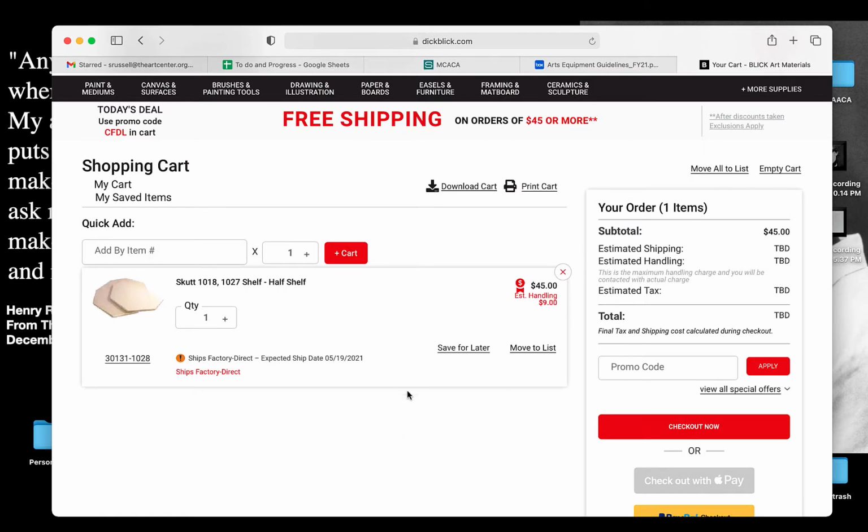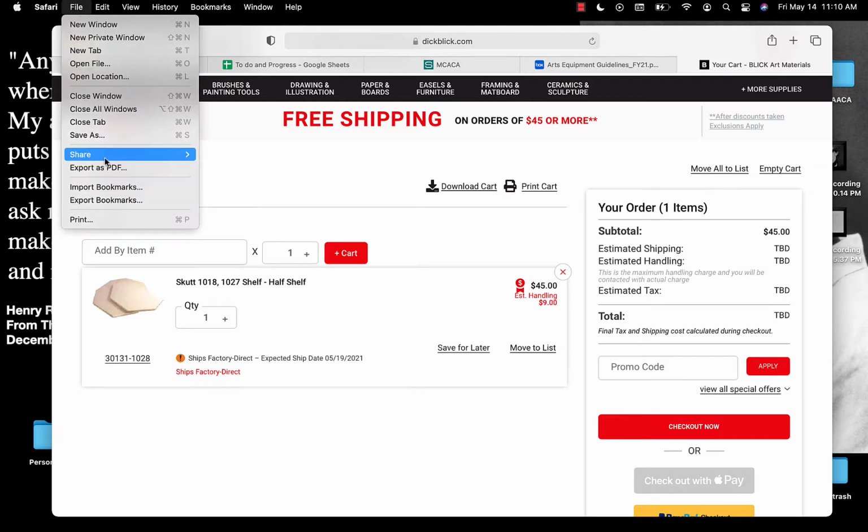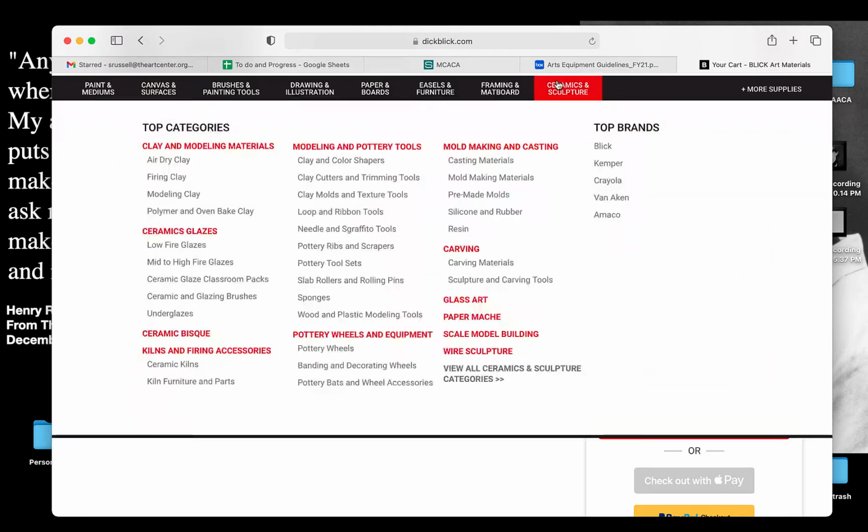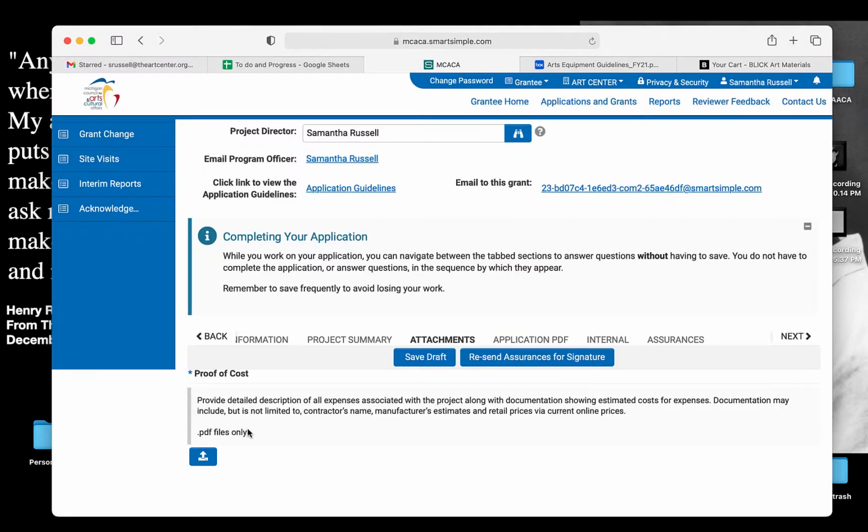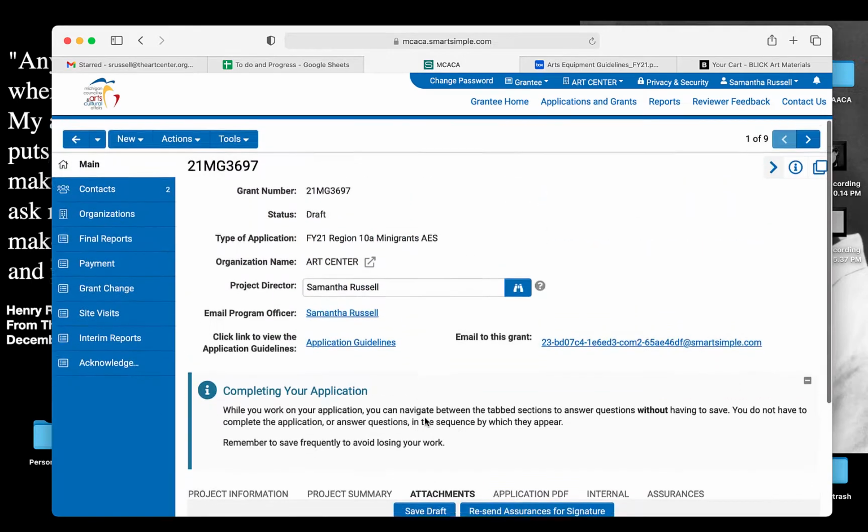Just make sure that we see how many of what and the total cost. And so typically you can just through file export as a PDF, and it'll give you this web page as a PDF that you can then upload here, because the system only allows PDFs. And that'll give us the proof of cost of the items that you're looking for as required.